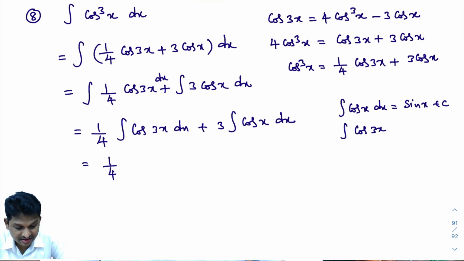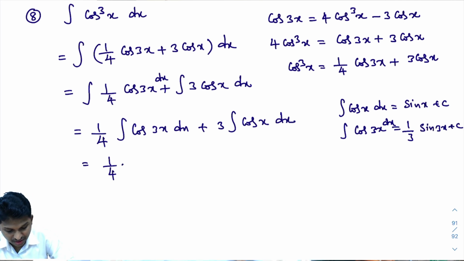What did you learn in module number 2? In place of x, if ax plus b is present, its answer starts with 1 by the x coefficient. What is the x coefficient here? The x coefficient is 3. So 1 by 3 into, as you know, the integral of cos x dx is sin x plus c. You will write the integral of cos 3x dx as sin 3x plus c.